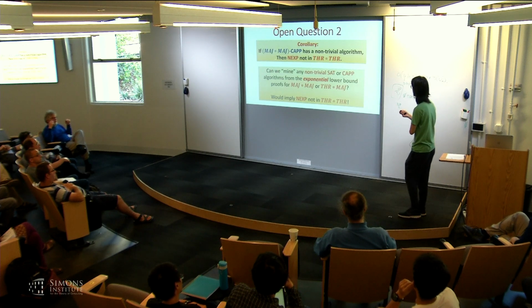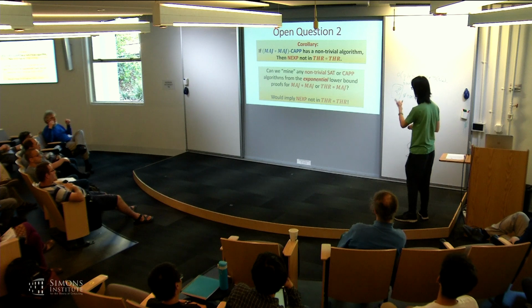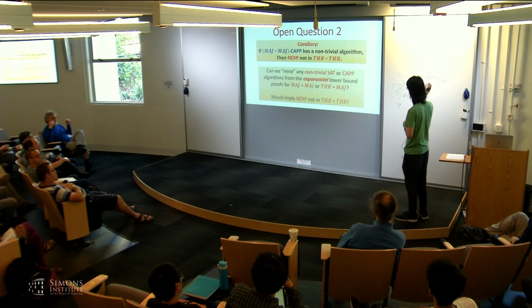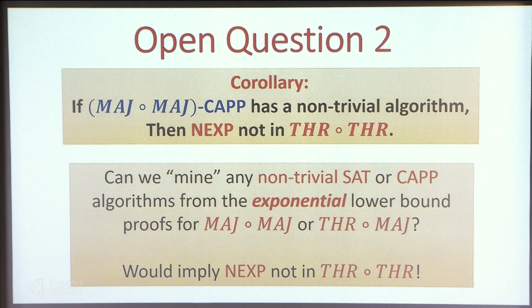So the corollary here is if we can solve majority CAPP, just save a super polynomial factor on running time from the brute force algorithm, this would imply NEXP is not in threshold of threshold. And this problem seems simpler than the threshold of threshold case because we know there's an exponential lower bound for majority. So the real question here is, can we mine any non-trivial SAT or CAPP algorithms from the exponential lower bound proofs for majority or threshold of majority? If we can do this, then this will imply NEXP is not in threshold of threshold and solve this open question.